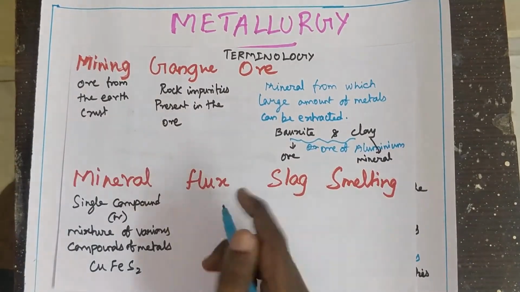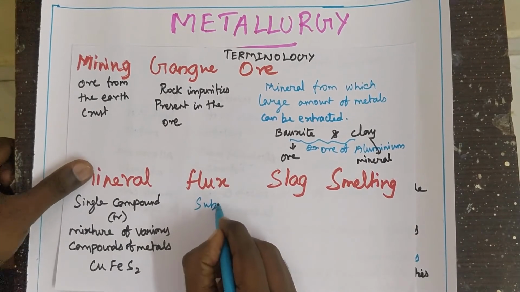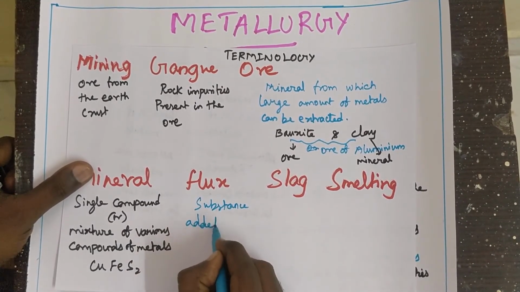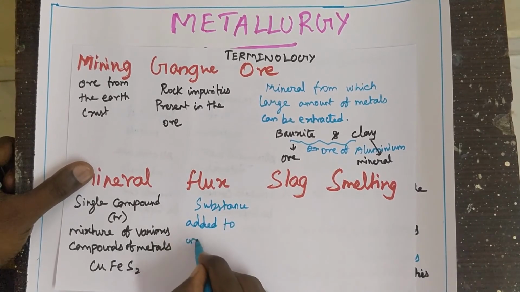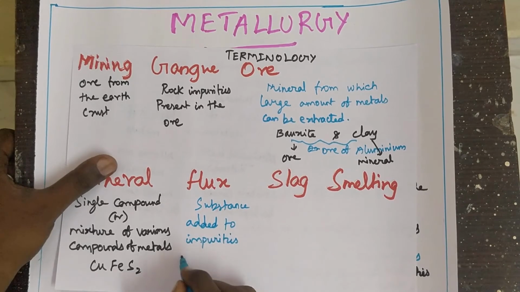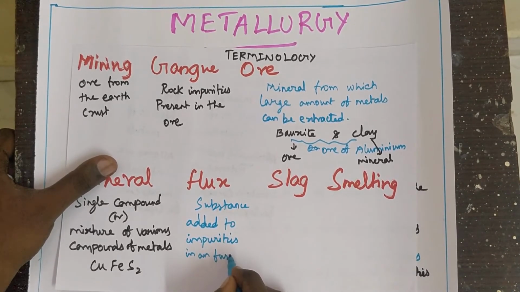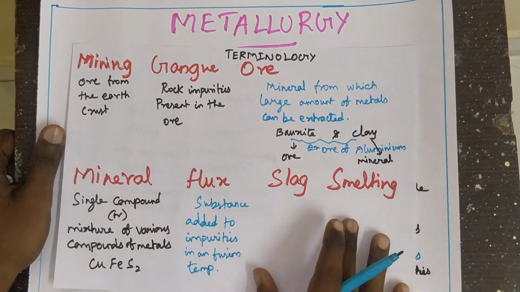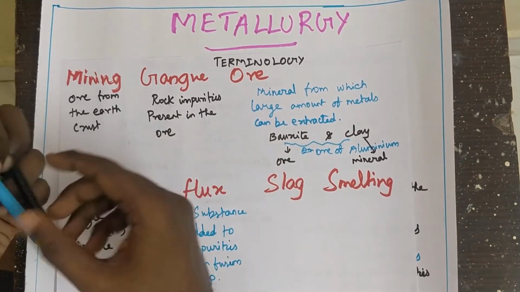Then what is flux? Flux is a substance added to the impurity at fusion temperature. In this process impurities are removed.